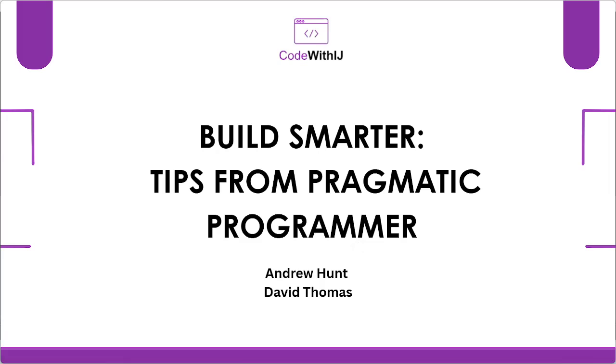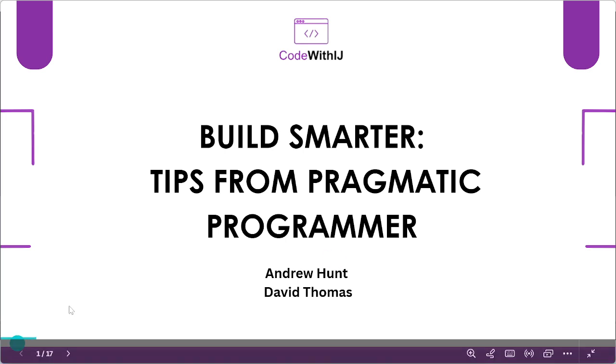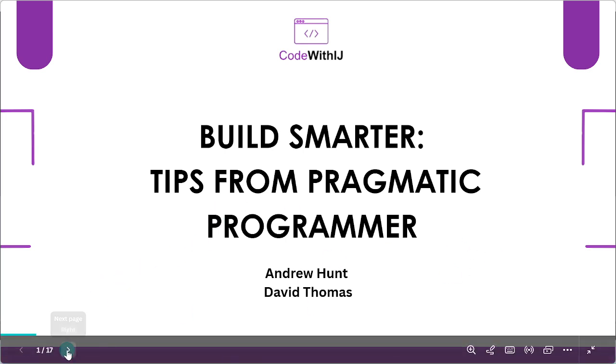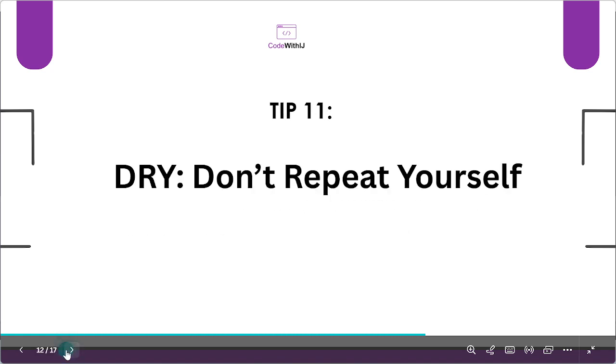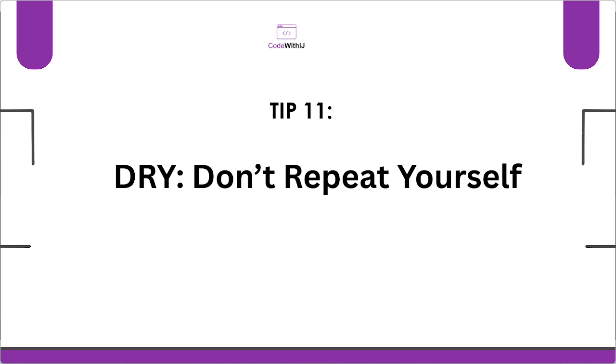Today we are going to continue our series on tips from The Pragmatic Programmer, a book written by Andrew Hunt and David Thomas. Today we're going to continue with tip number 11, which says don't repeat yourself. So, what does this tip mean for us as developers?